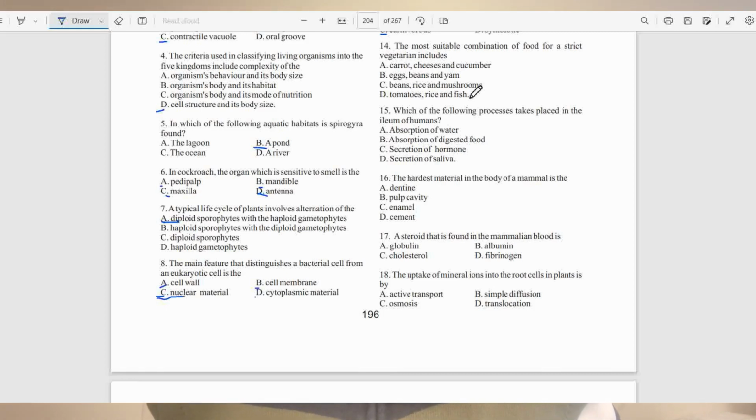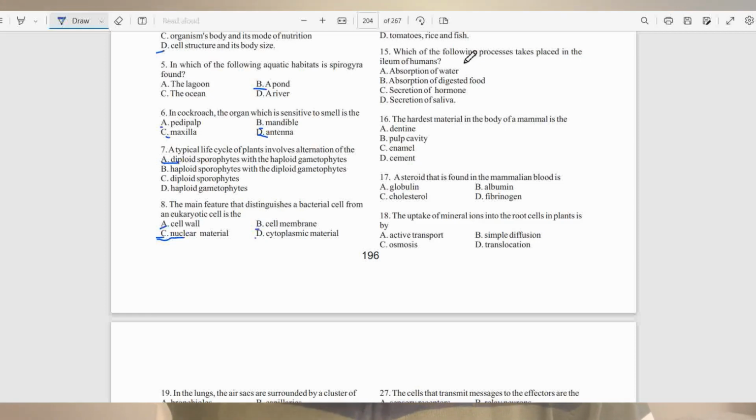So, a vegetarian takes diet obtained strictly from plant. The body needs carbohydrate, protein, and lipids, basically, but also needs vitamins. So, if you take a look at these options, the right answer would be C. The reason is because beans provide source of protein, rice is a source of carbohydrate, mushroom is a source of carbohydrate, fat, proteins, and vitamins.